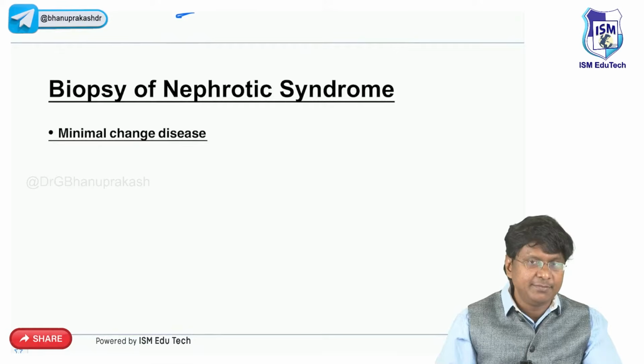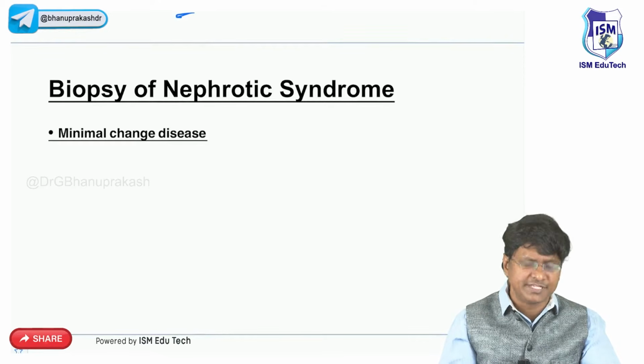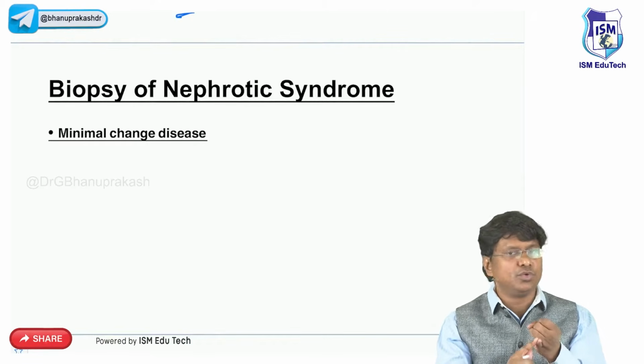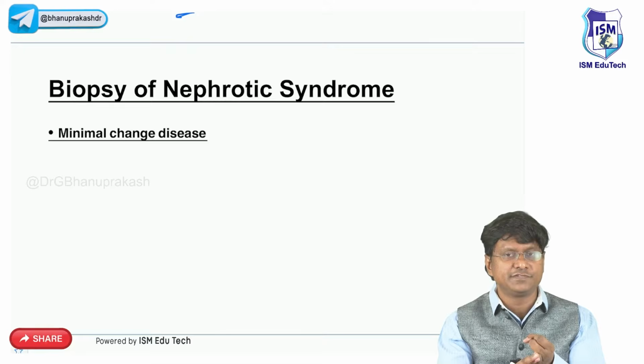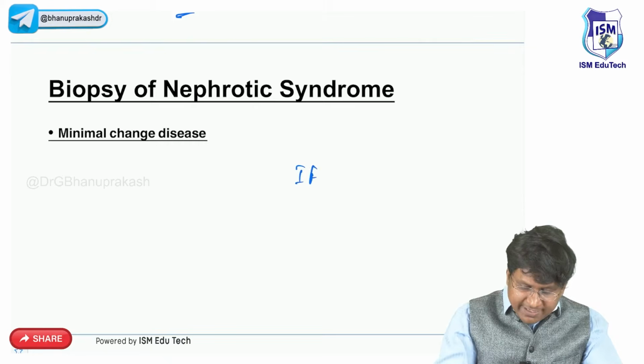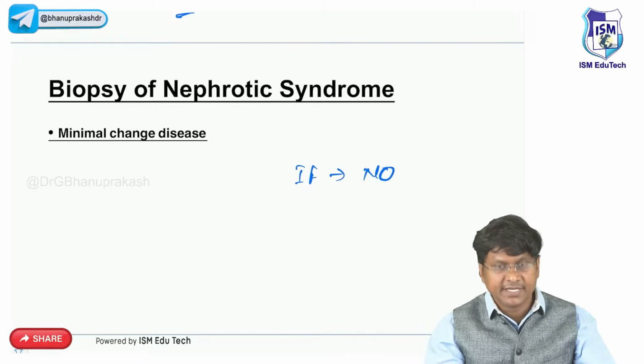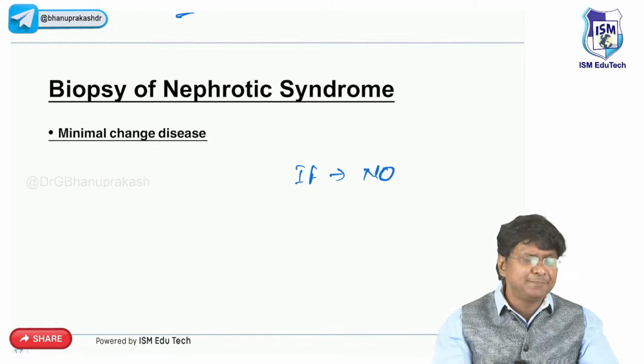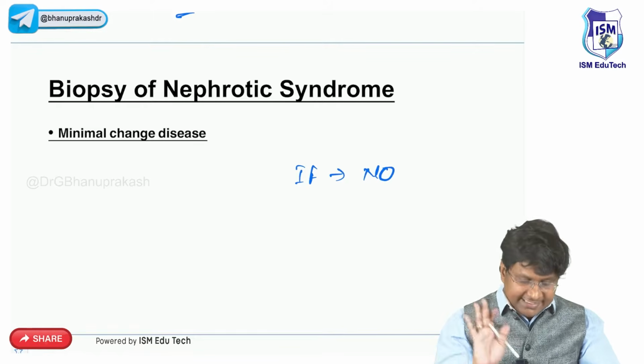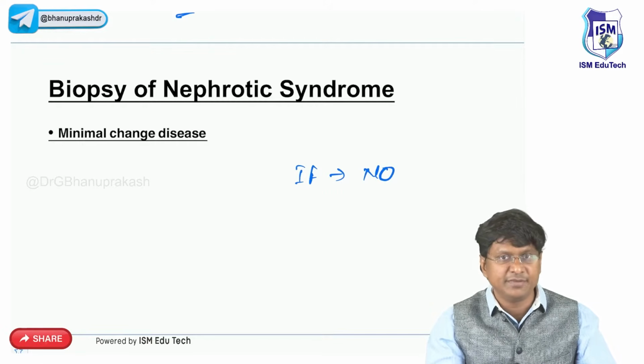And you take the minimal change disease. Just now we have discussed the minimal change disease. What is that? Light microscopy, no abnormality. Electron microscopy, fusion of the foot process. And immunofluorescent microscopy, you don't have the immunoglobulin or complement, right? Immunofluorescent microscopy, there is absence of immunoglobulin or complement. That is the picture in case of minimal change disease.